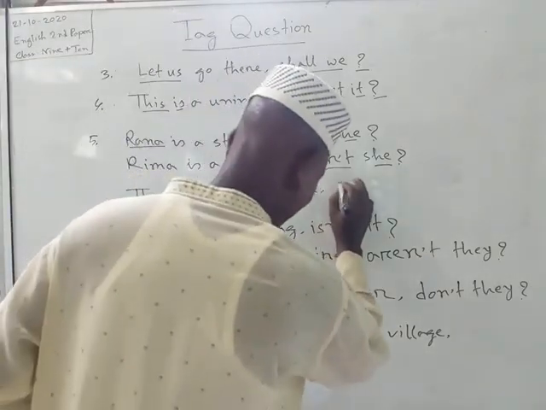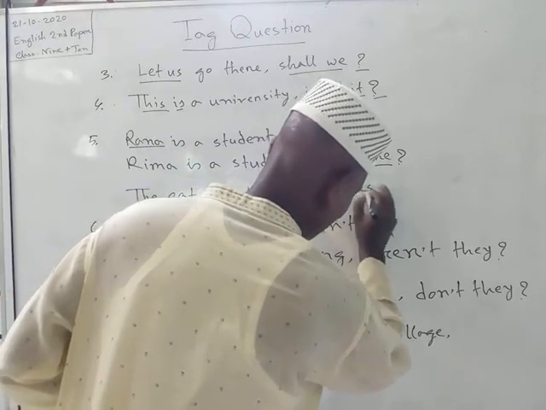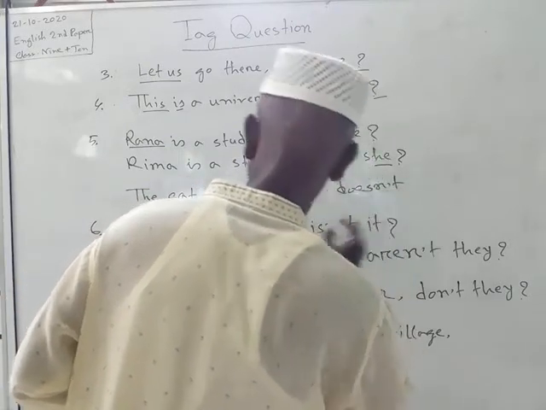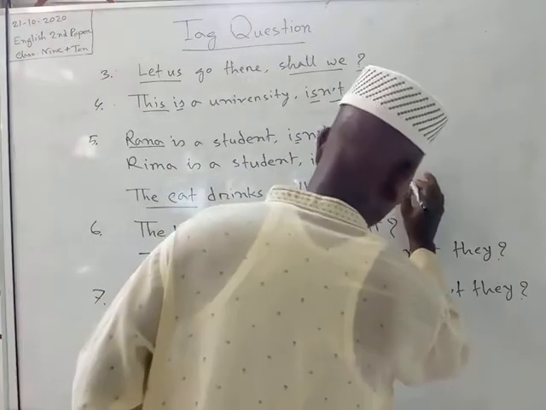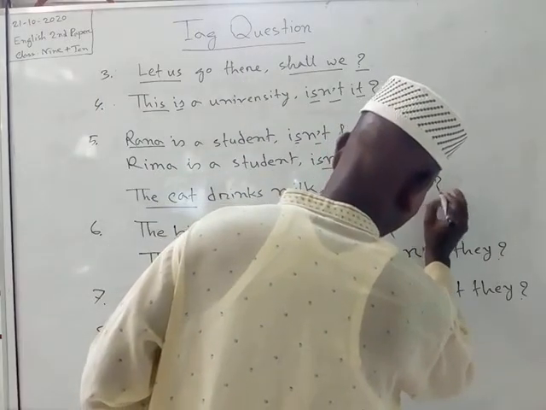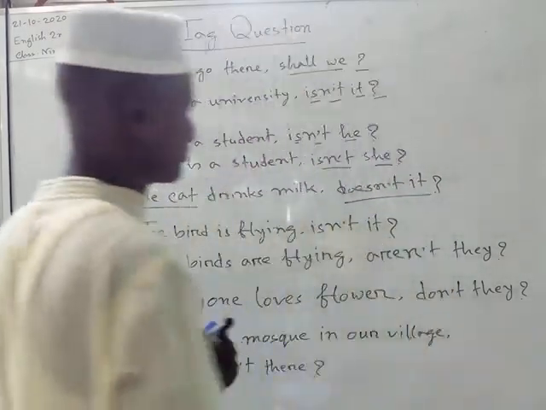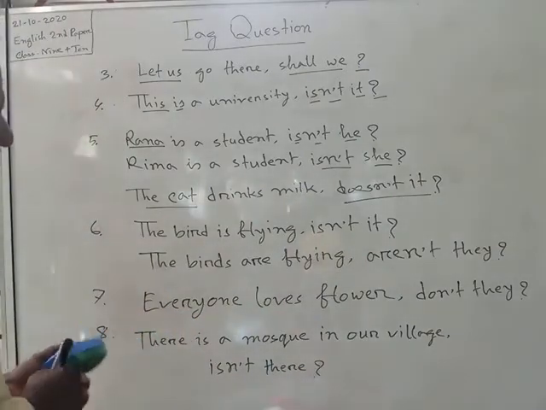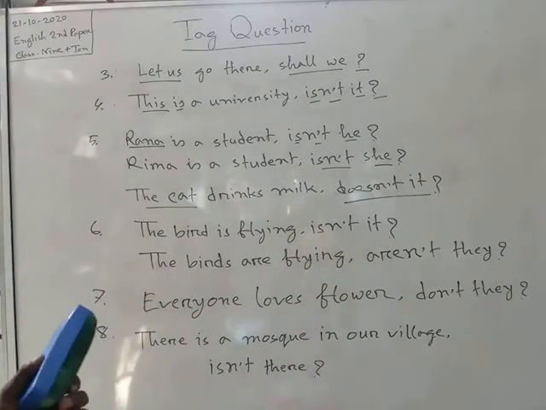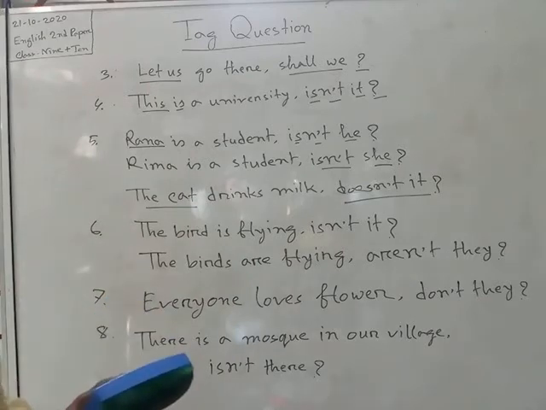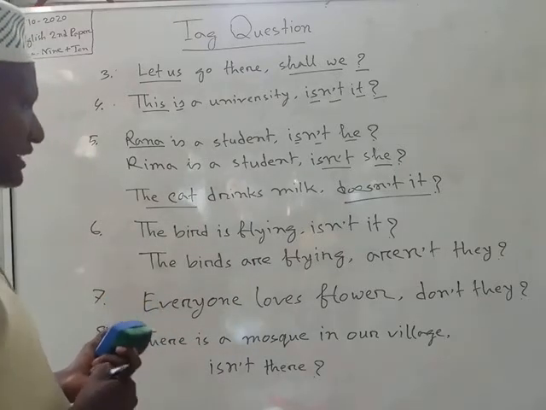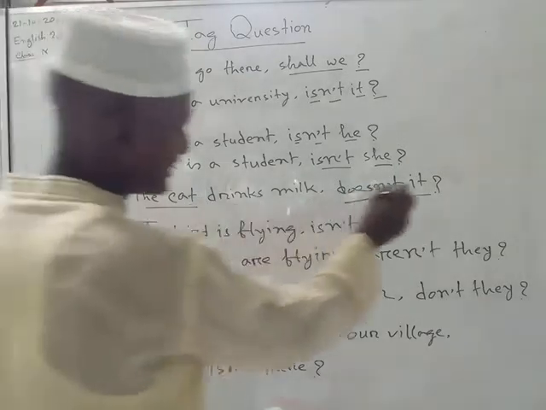Here we can write "doesn't it." Because the cat is an inanimate subject or it is a lower animal, for this reason we have taken the pronoun "it" for cat.